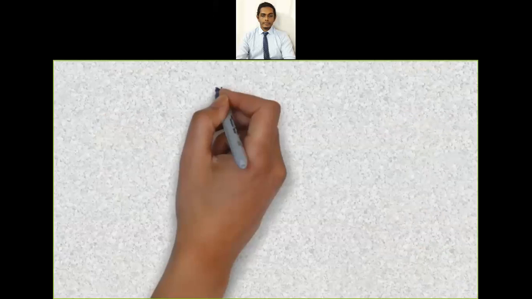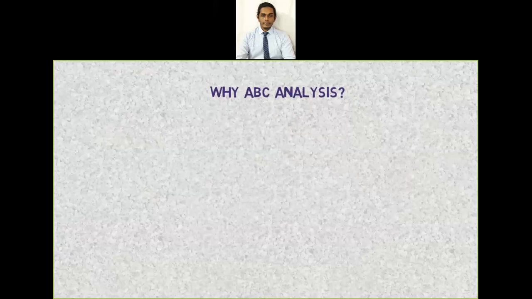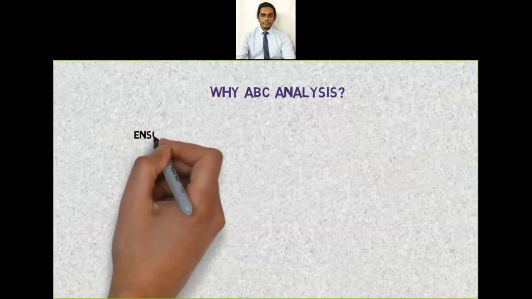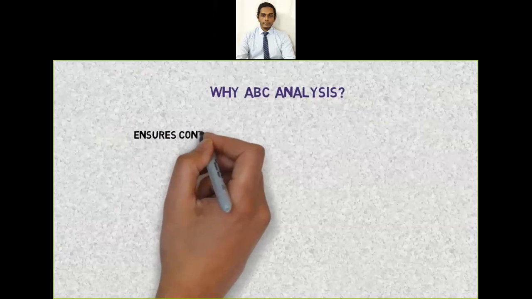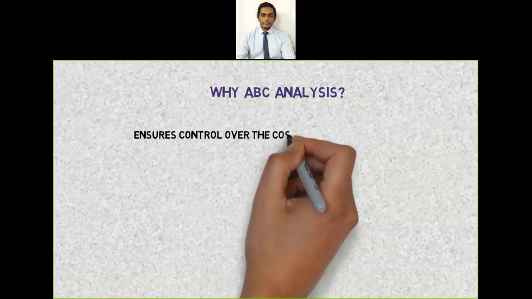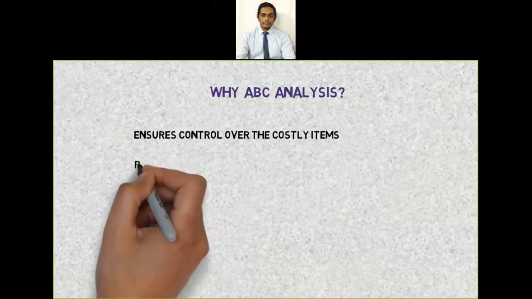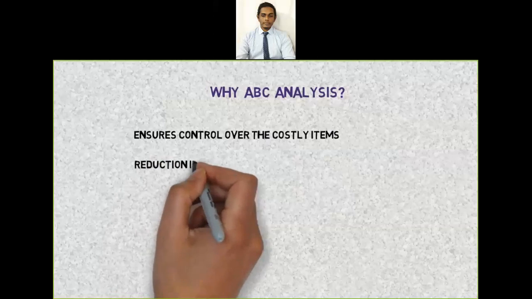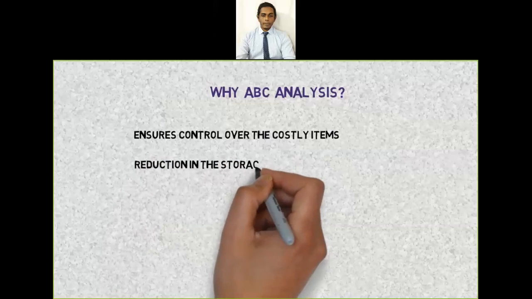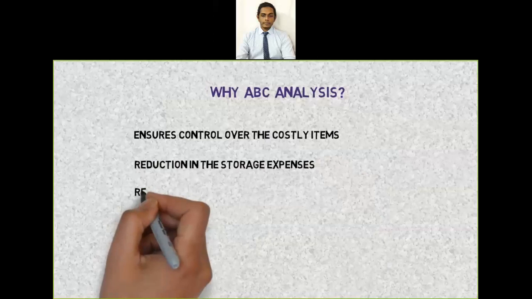Now, why do we need ABC analysis? Number one, it ensures control over the costly items in which a large amount of capital is invested. Number two, it ensures considerable reduction in the storage expenses. Number three, resource allocation.